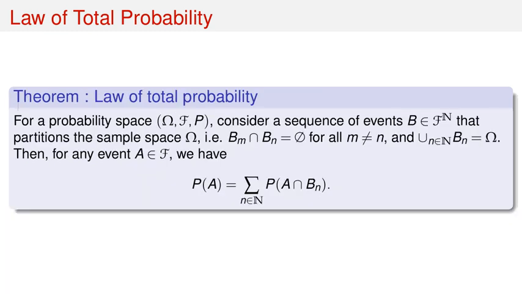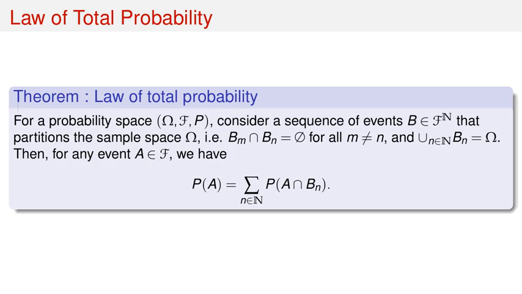Now let's move to the law of total probability. Here's the theorem. For a given probability space (Ω, F, P), consider a sequence of events B_1, B_2 and so on in F that forms a partition of the sample space Ω. This means two things. First, B_m intersect B_n is the empty set for all m not equal to n. They are mutually disjoint. And second, the union over n in ℕ of B_n equals Ω. They cover the entire sample space.